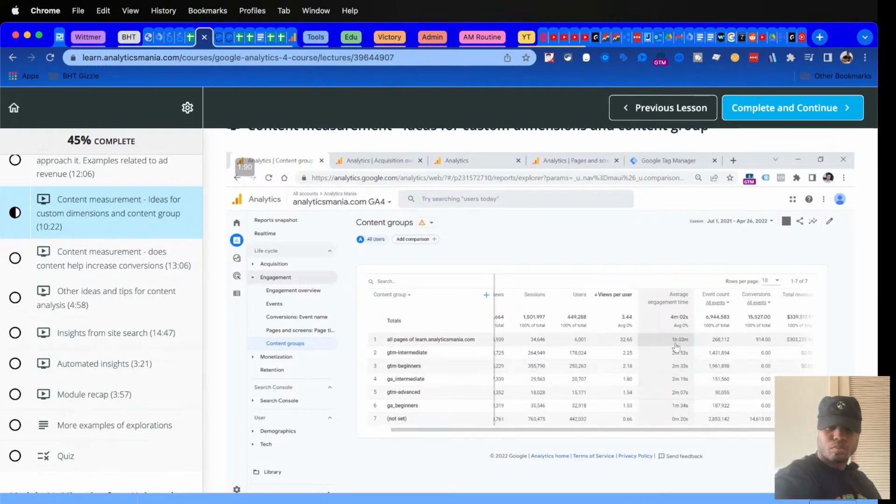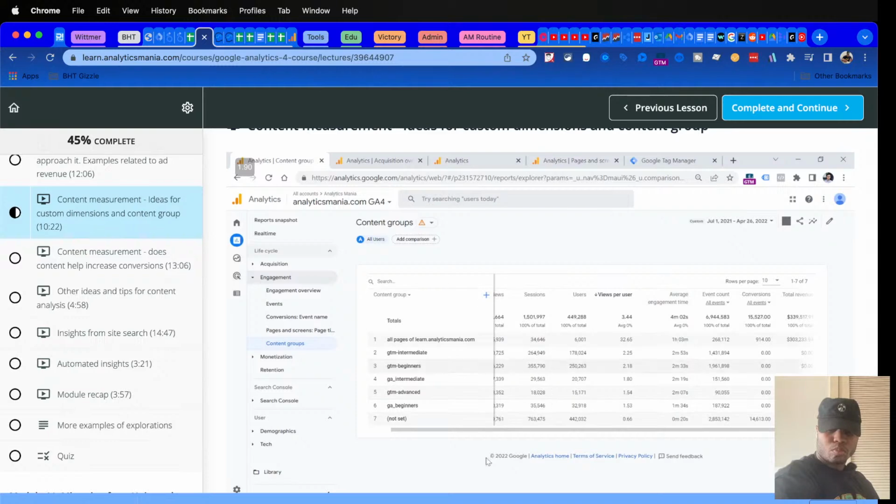So looking at these numbers, obviously the most engaging content where people spend the most time are my courses because they have paid for them, they have enrolled, and now they're consuming content. So this is pretty normal and expected. And if we look at others, there are no significant outliers. Maybe the GA beginners content is not as engaging as GTM intermediate because it's like 2 times slower. So I would probably need to take a look at the best GTM intermediate blog posts and then try to find out why this is happening.